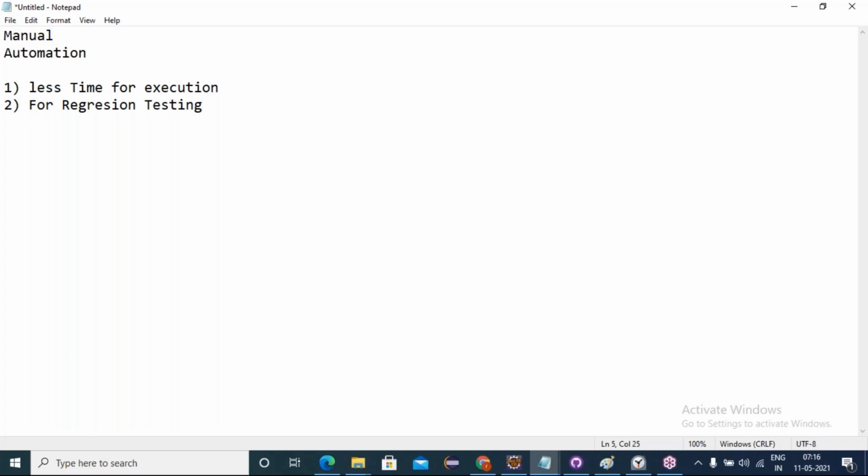Testing the same feature again and again, for that purpose we go for automation. And one more, come on. So third is manpower, less manpower. Compared with manual, in automation the manpower is reduced, because one-time effort we put in building all the test cases, converting them into automation scripts. The same automation scripts can be run many times, just clicking on the run button in all platforms, all browsers. There is no manpower required.